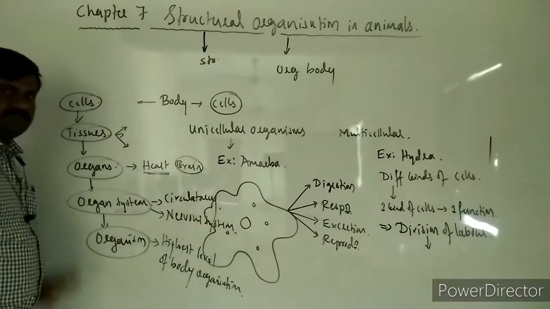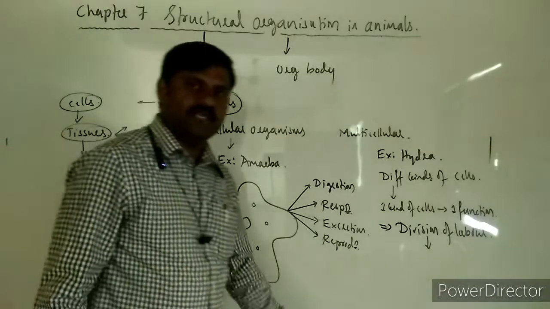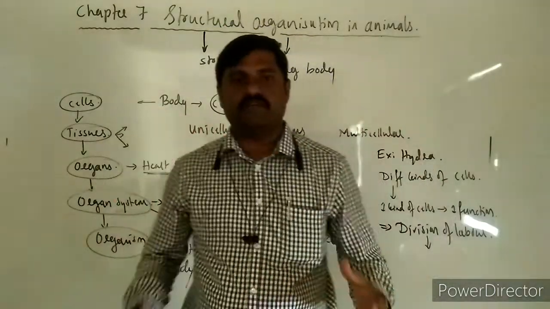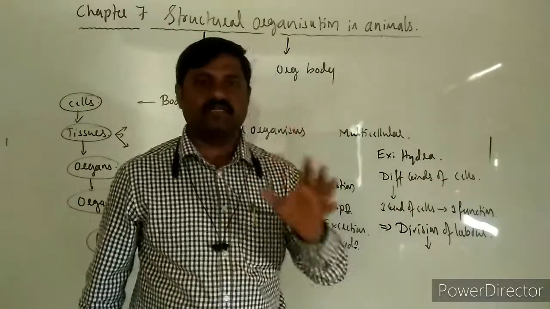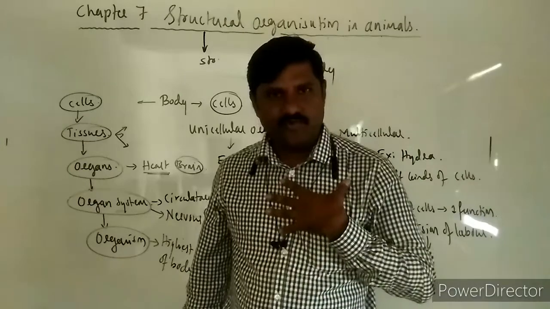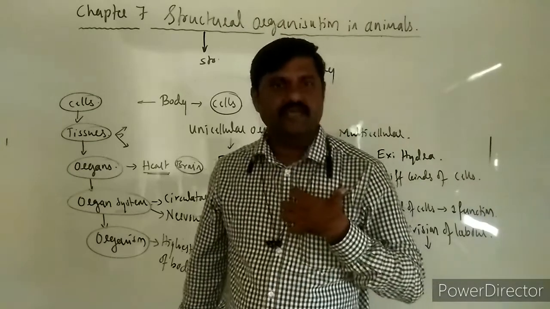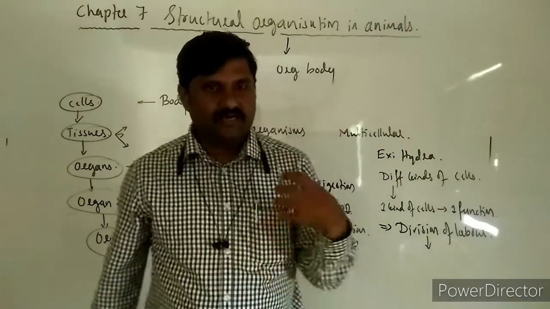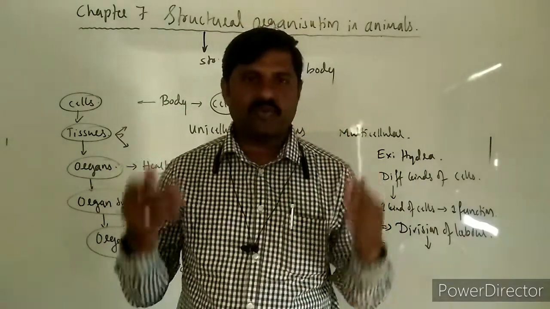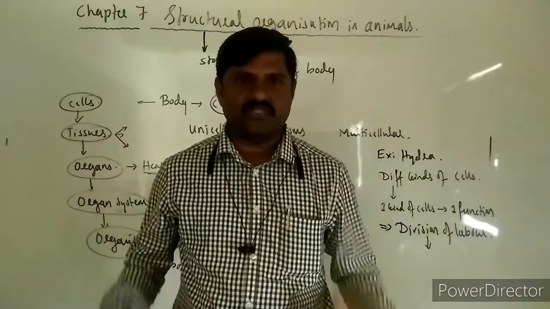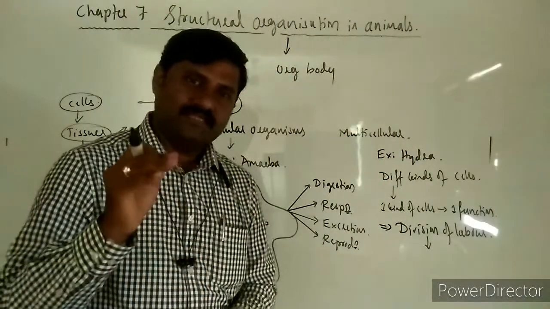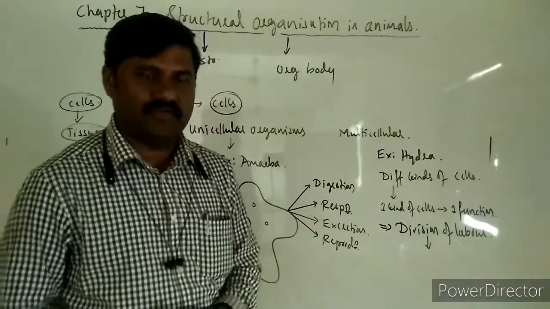Okay, so the nervous system that we come across, the digestive system that we come across, many such systems all together form this entire body, that is the organism. Right? Is it very clear? In our body, the circulatory system is there, the nervous system is there, the digestive system is there, the respiratory system is there, all these reproductive systems, all these systems together form the entire body of the organism. Right? So this is very clear for you people, remember.